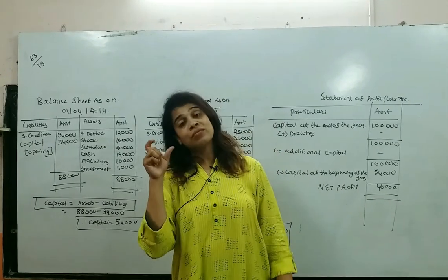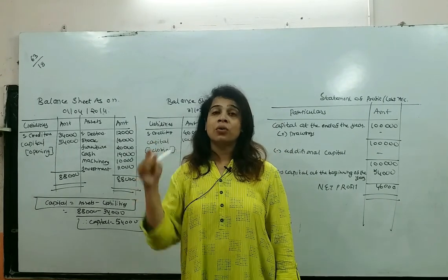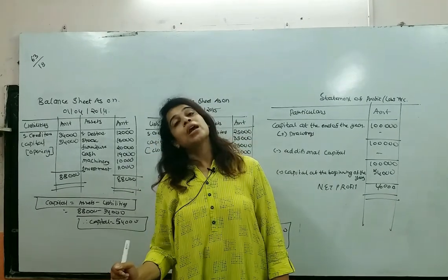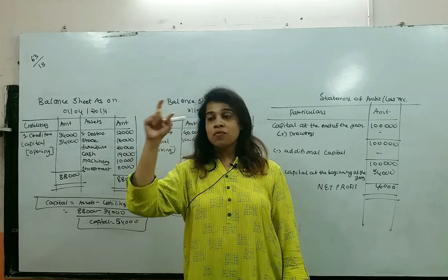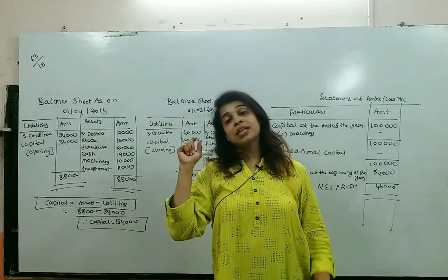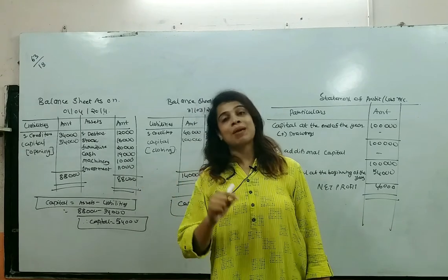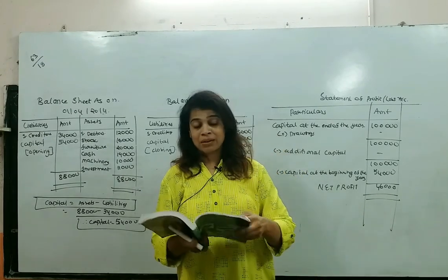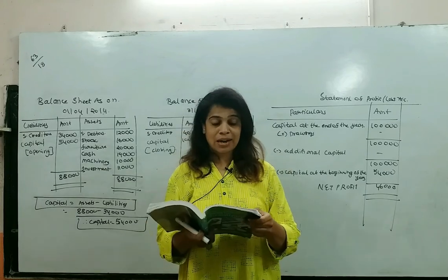Now with this help you need to find out capital at the end of the year. How will you find out capital at the end of the year? You will write all assets on one side, liabilities on one side. Then capital is equal to assets minus liabilities. To make it a bit easier, just mark your assets and liabilities.